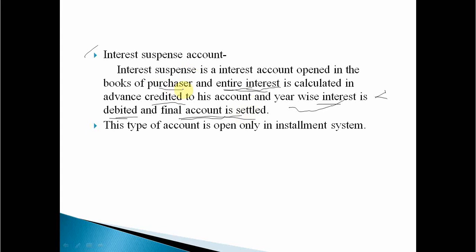In simple terms, the purchaser opens the account, in which the entire interest is calculated in advance and credited to his account, and year-wise interest is debited, and finally the account is settled. Automatically the account will become zero. Clear? So this type of account is opened only in the installment system. Why? Because under the installment system only, interest suspense account is created. Clear now? What do you mean by interest suspense account?